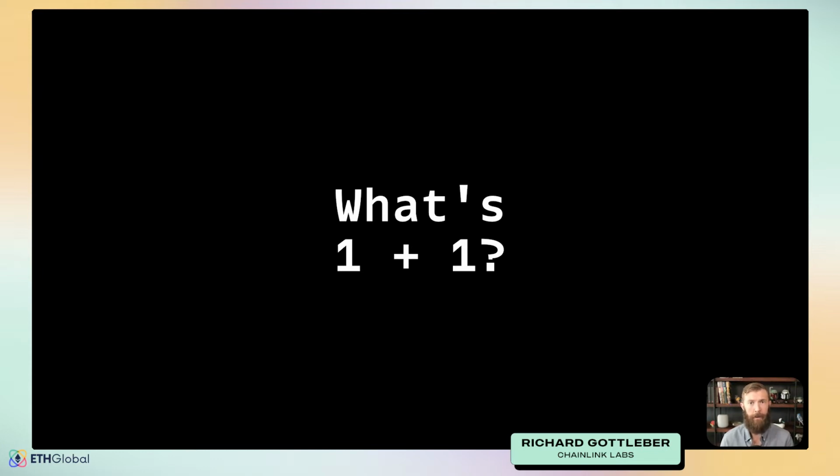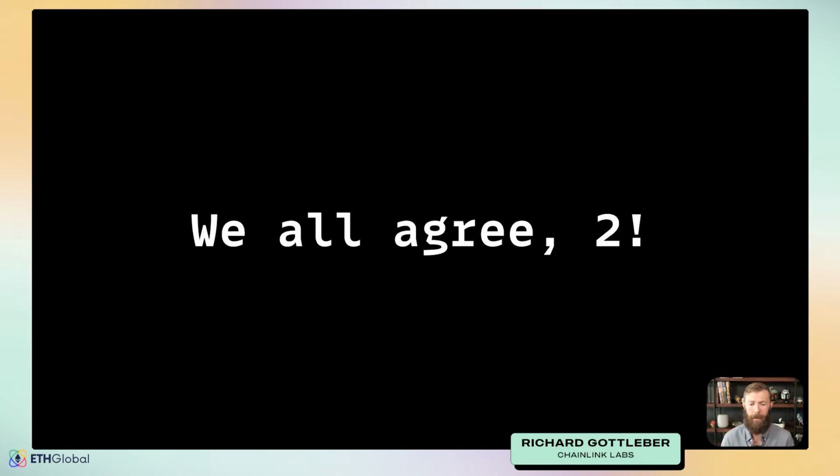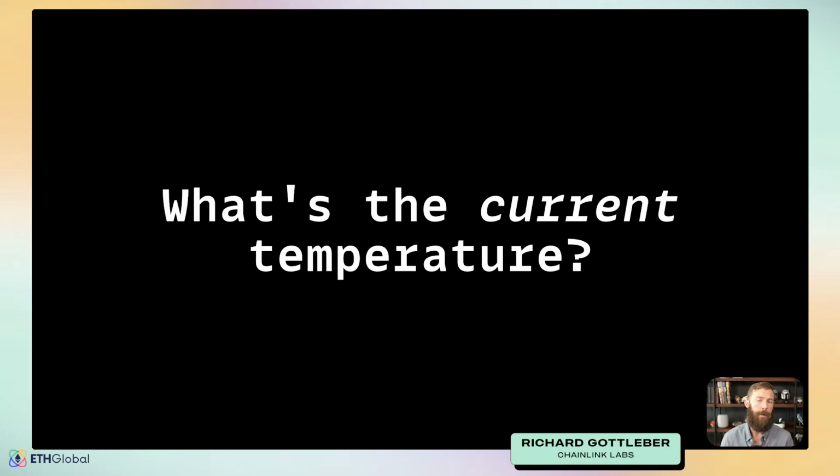If you think about us as a network, when you ask me what 1 plus 1 is, I'll tell you 2. And when I ask you the same question, you'll give me that same answer. That means we can reach consensus. We could come to an agreement on what the answer is. We all agree that it's 2. Now, what if I were to ask you a little bit different style of question? What's the current temperature?